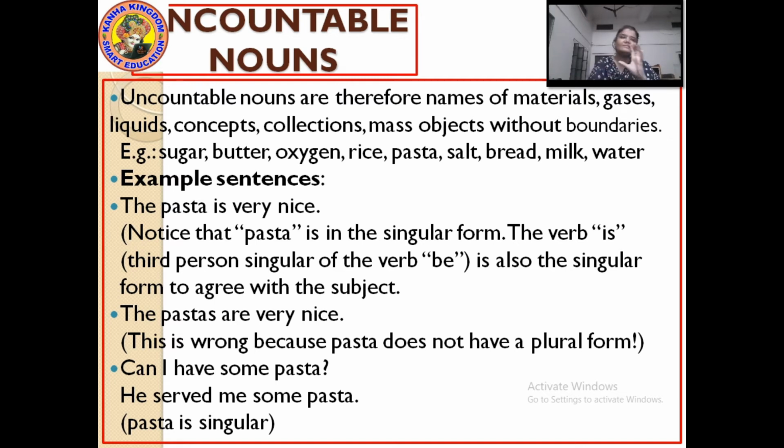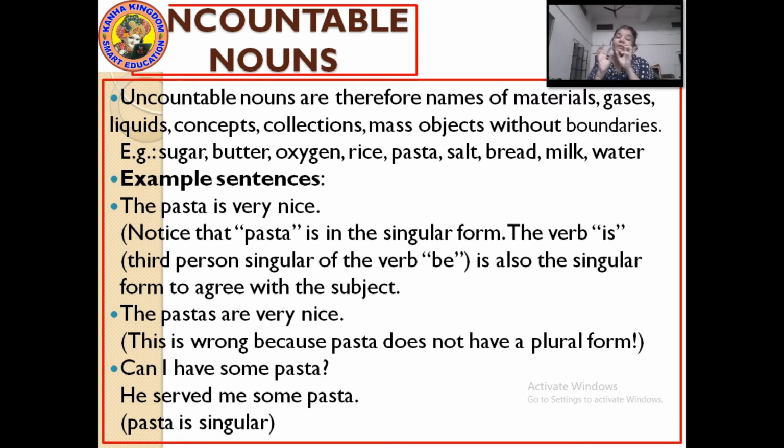We have seen the words, we have seen the list of uncountable nouns. But what if they are in a sentence? How would you understand? The pasta is very nice. Notice that pasta is in singular form. As I have told you before, uncountable nouns will always be in singular form.